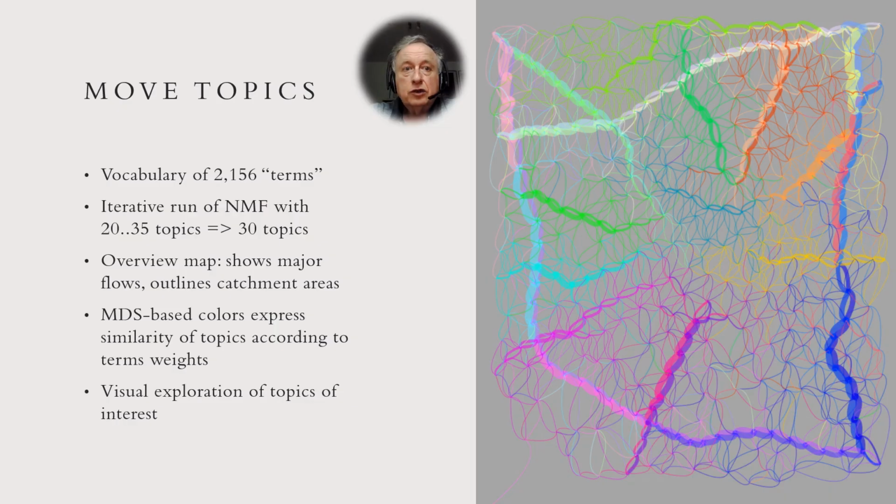So far, we used the representation of trajectories as a list of visited places. Now let us explore the possibilities that are enabled by another representation, as a list of moves. Using the same interactive approach, we decided to analyze 30 topics after inspecting iteratively the range from 20 to 35 topics. Again, MDS is used to assign colors to topics taking into account their similarity.